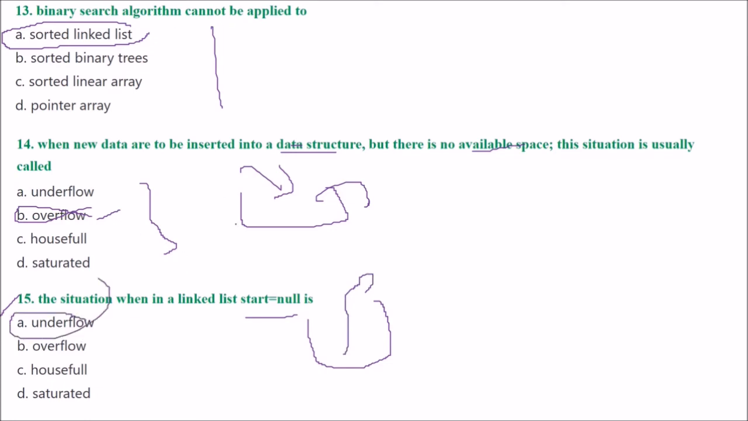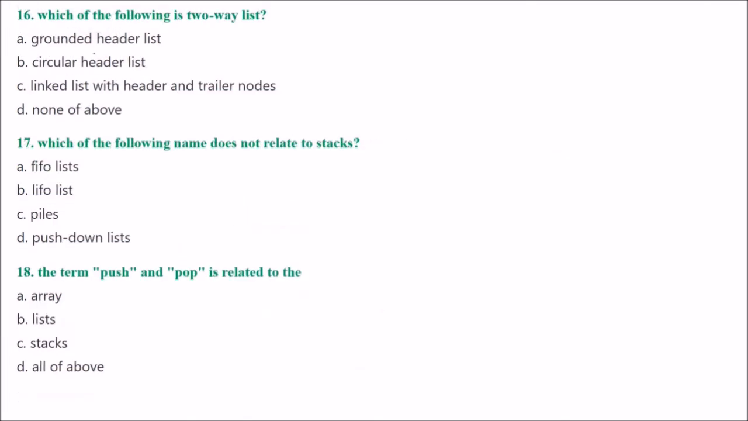Next is, which of the following is a two-way list? Options are here for you. The answer is... Grounded header list? No, it is not a two-way list. Circular header list? No. Linked list with header and trailer nodes? No. So none of the above. None of the above is a two-way list.